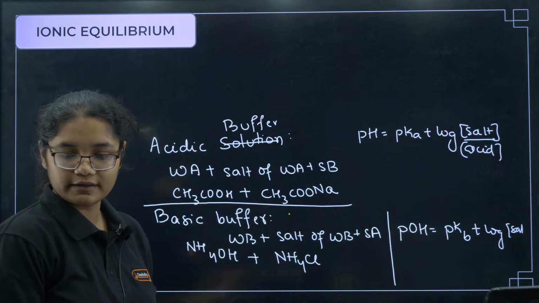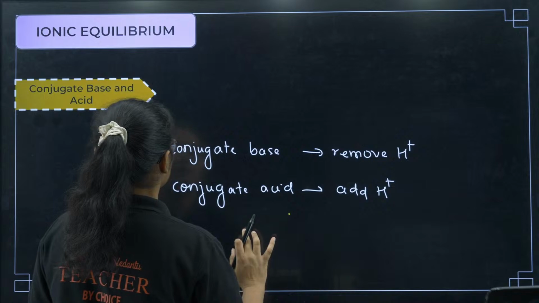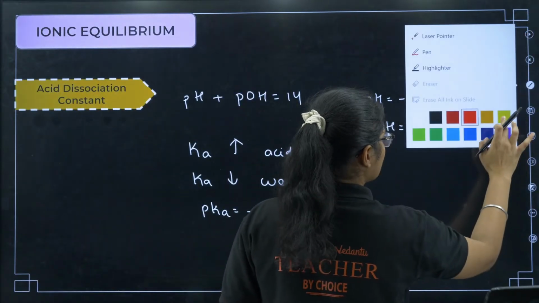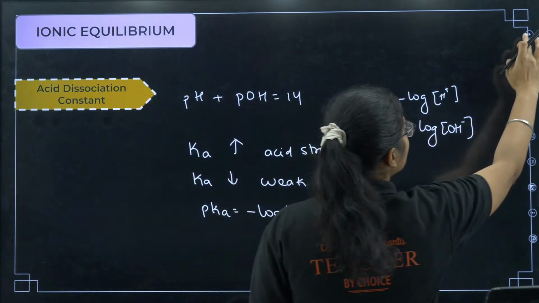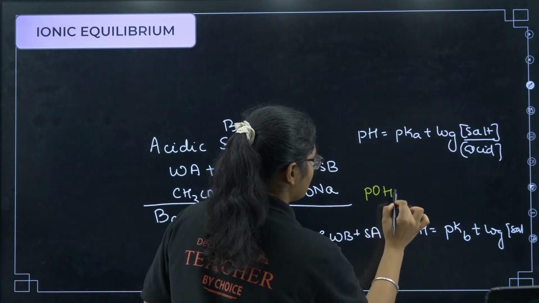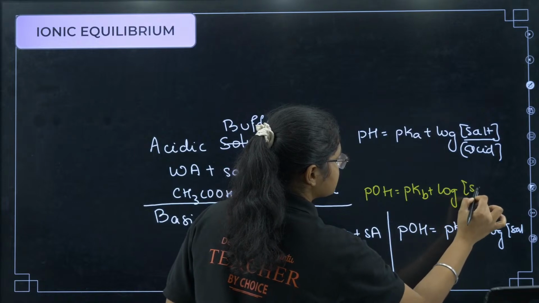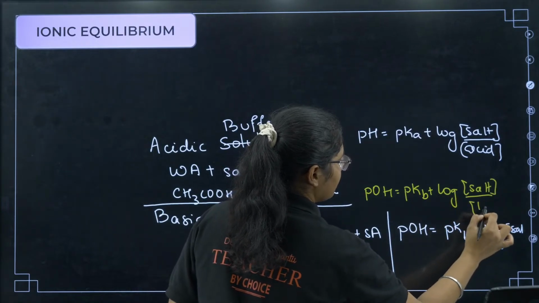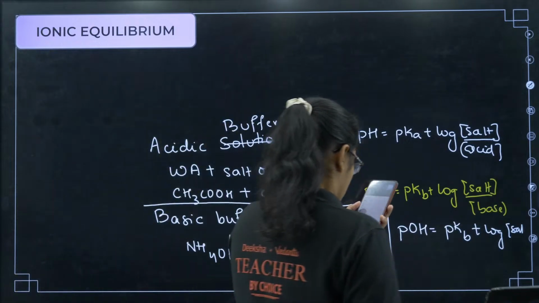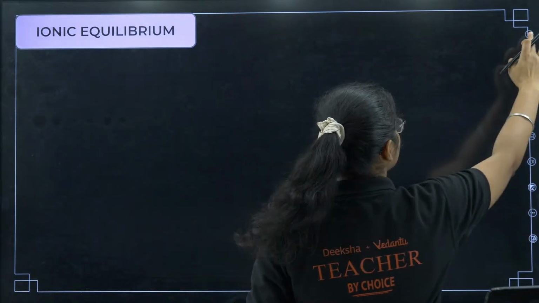Okay, so there was a small error, sorry. So pOH I will write once again. pOH is equal to pKb plus log of salt concentration divided by base concentration. Okay, clear? Okay, next we will move towards salt hydrolysis.